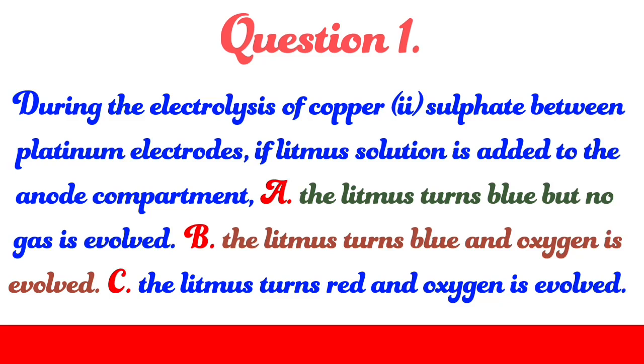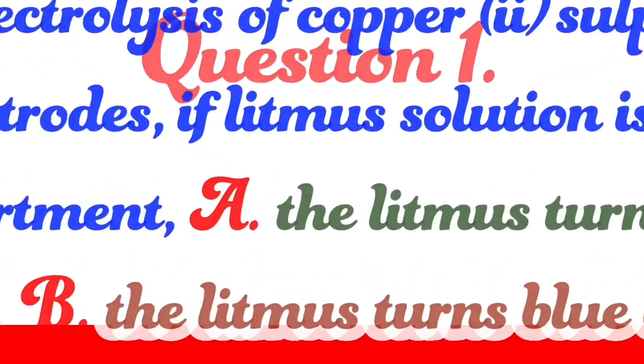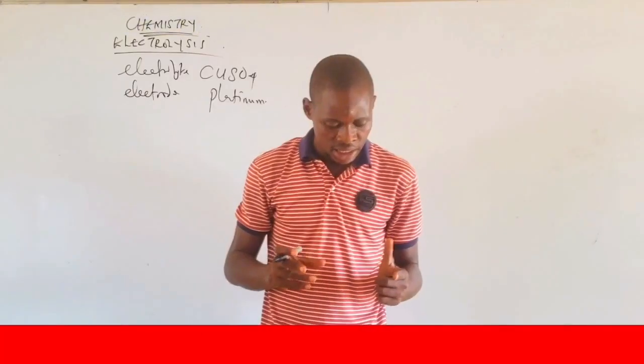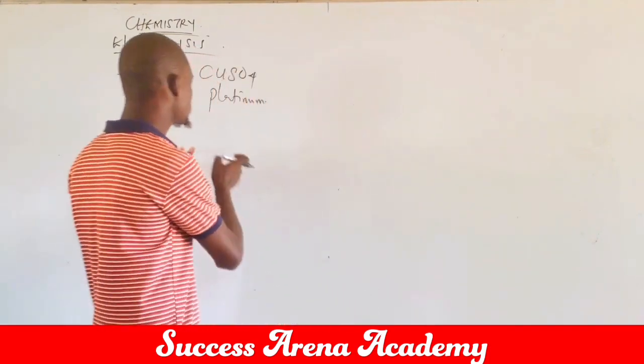I'll be explaining something to you here that you should understand. Platinum electrode, if litmus solution is added to the anode compartment: A, the litmus turns blue but no gas is evolved. B, the litmus turns blue and oxygen is evolved. C, the litmus turns red and oxygen is evolved. Let's try to explain this to you.